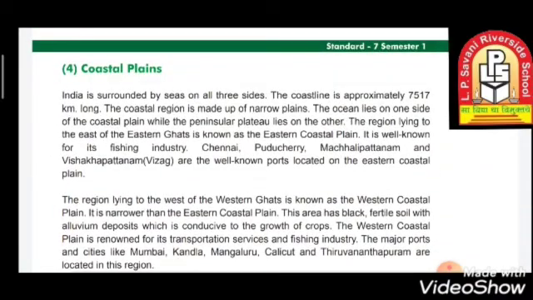Moving towards the coastal plains, India is surrounded by the sea on three sides. The coastline is approximately 7,517 kilometers long, and the coastal regions are very narrow. The ocean lies on one side of the coastal plains while the peninsula plateau lies on the other.